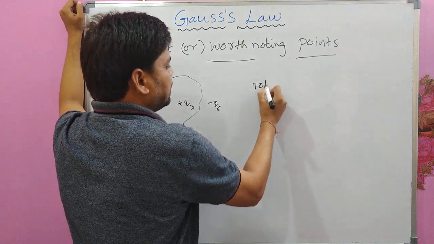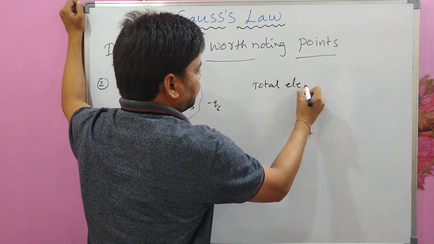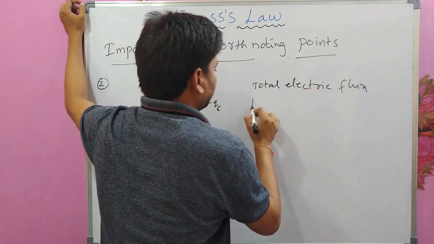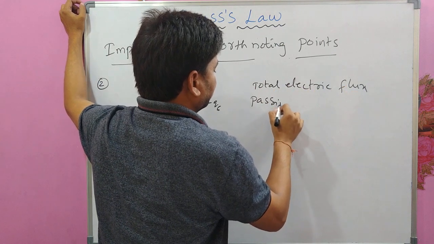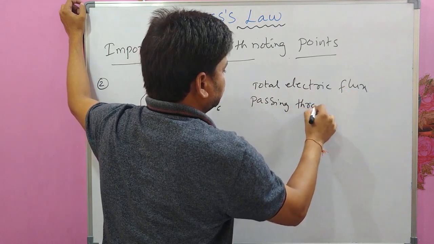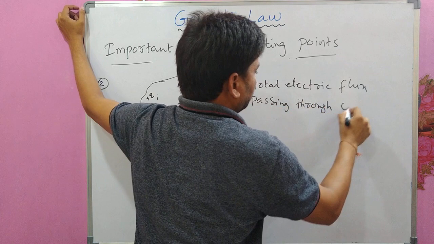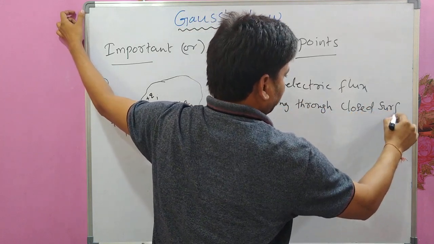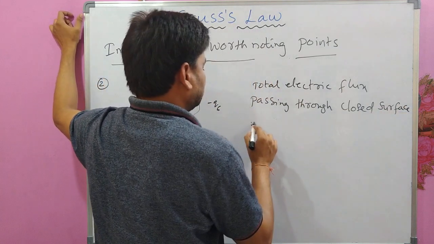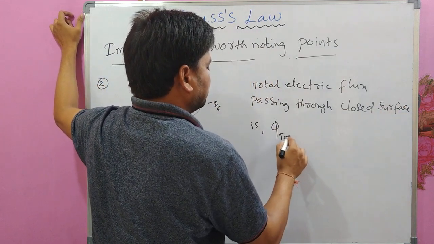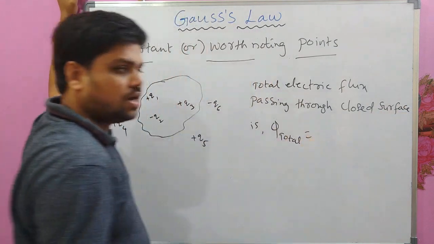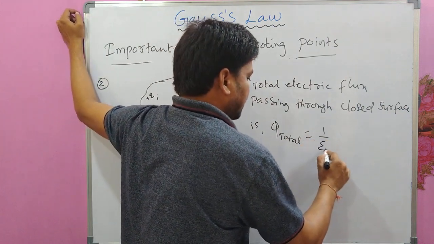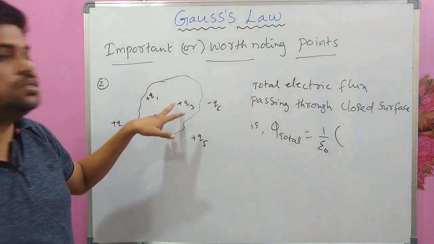The total electric flux passing through the closed surface, phi total, according to Gauss law, is 1 by epsilon naught times the net charge enclosed by the surface.